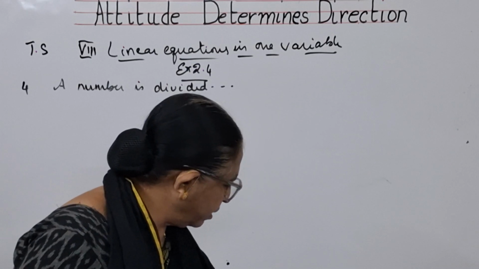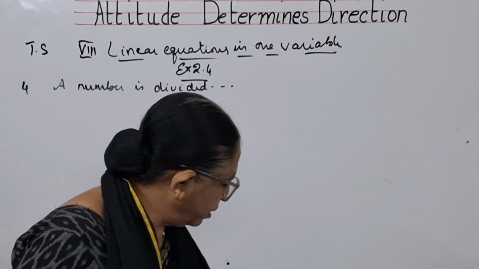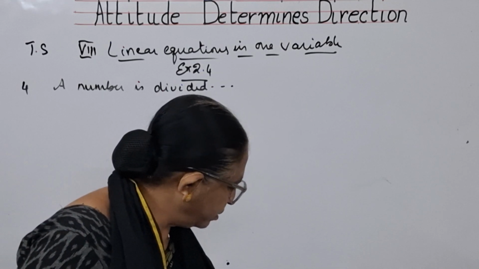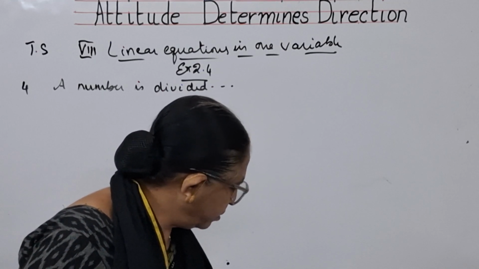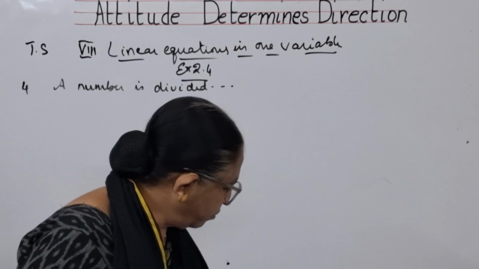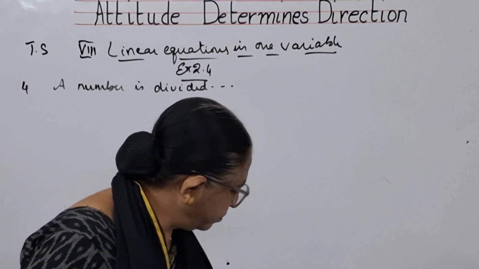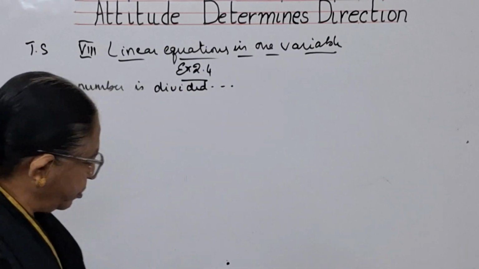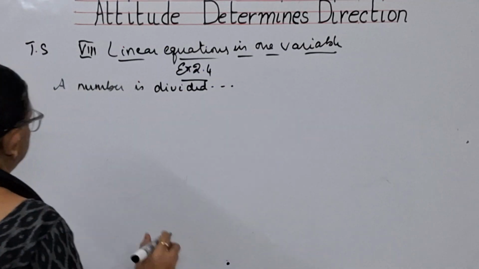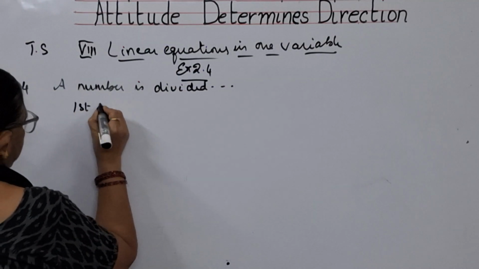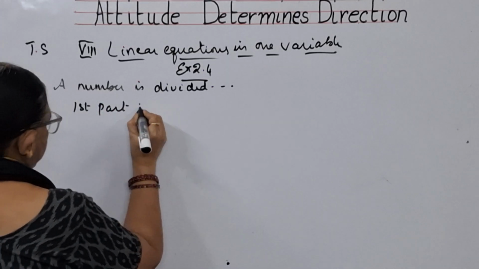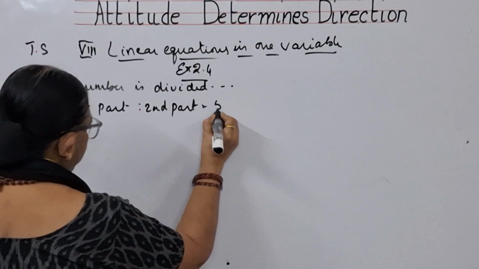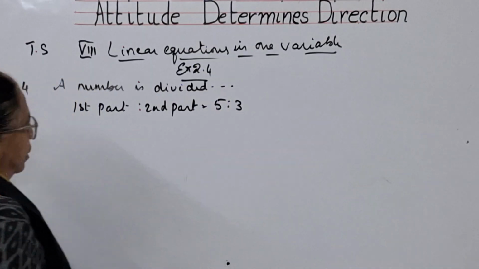So, let us take the ratio they have given, that is first part is to second part. They have given 5:3.